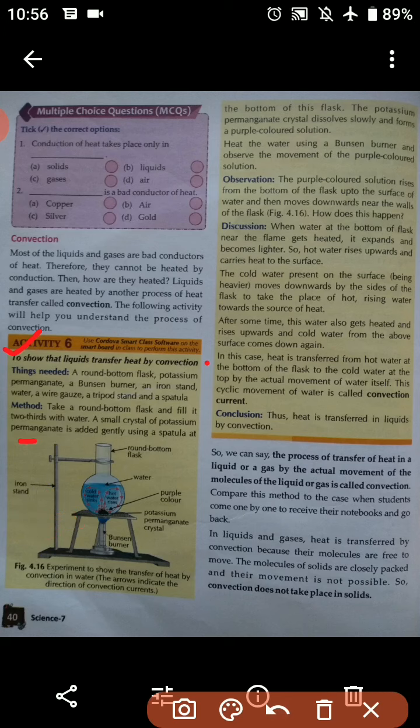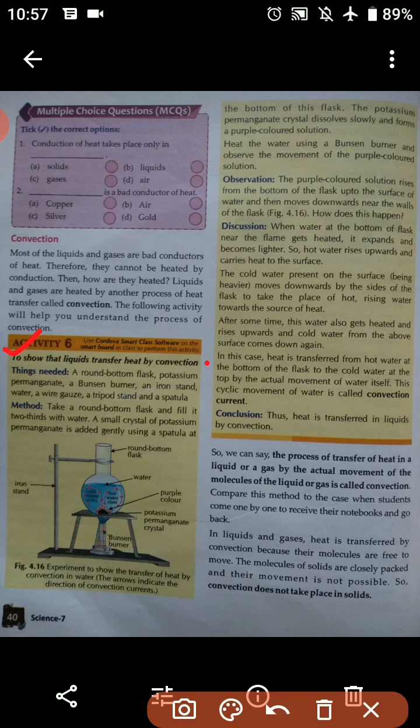So the observation is that the purple color solution rises from the bottom of the flask to the surface of the water. You can see it rising from the bottom up to the surface, and then it moves downward near the wall of the flask. So you can see it is rising from here to here, and then it is moving this way.